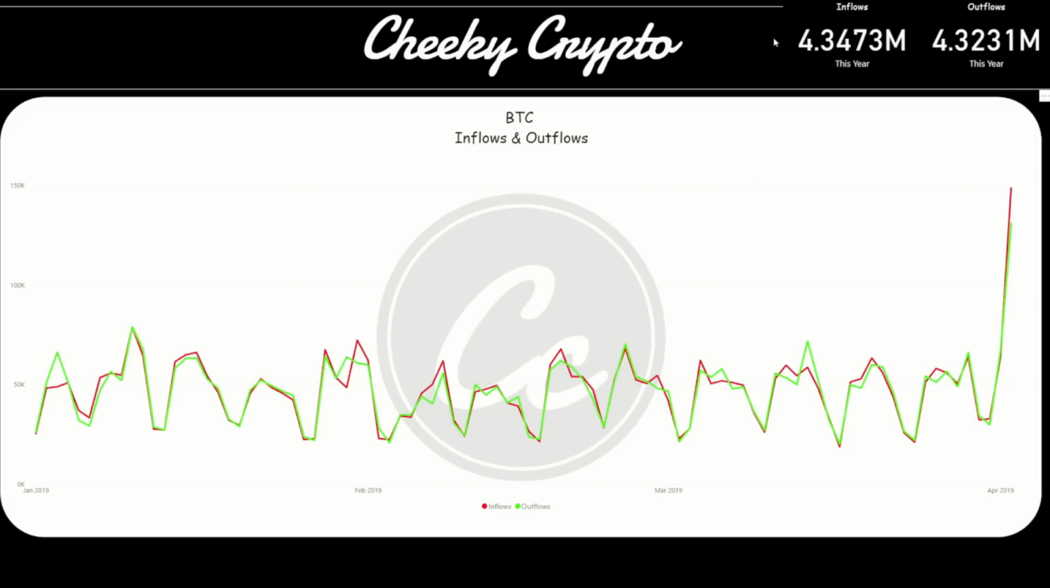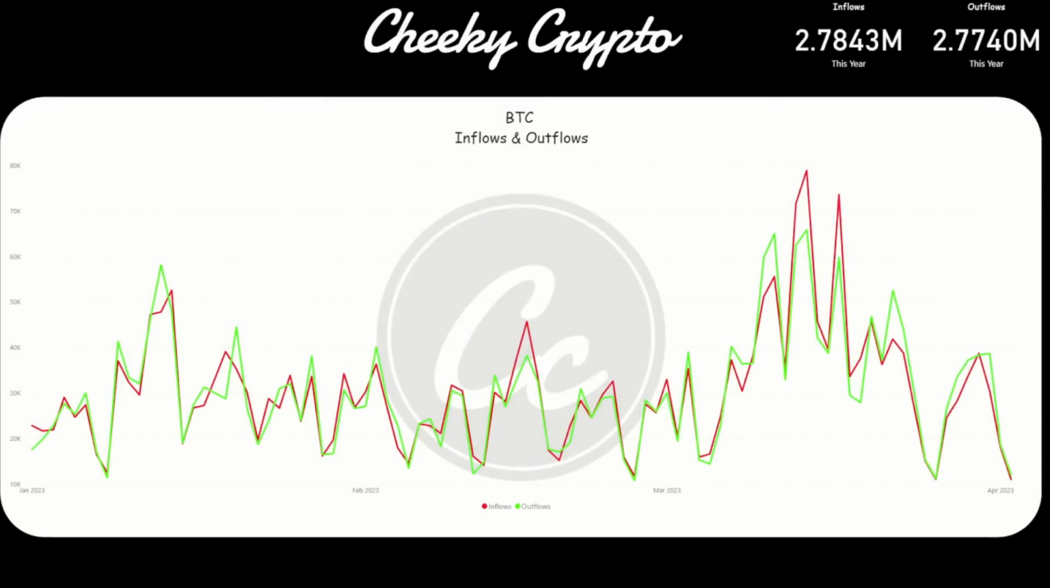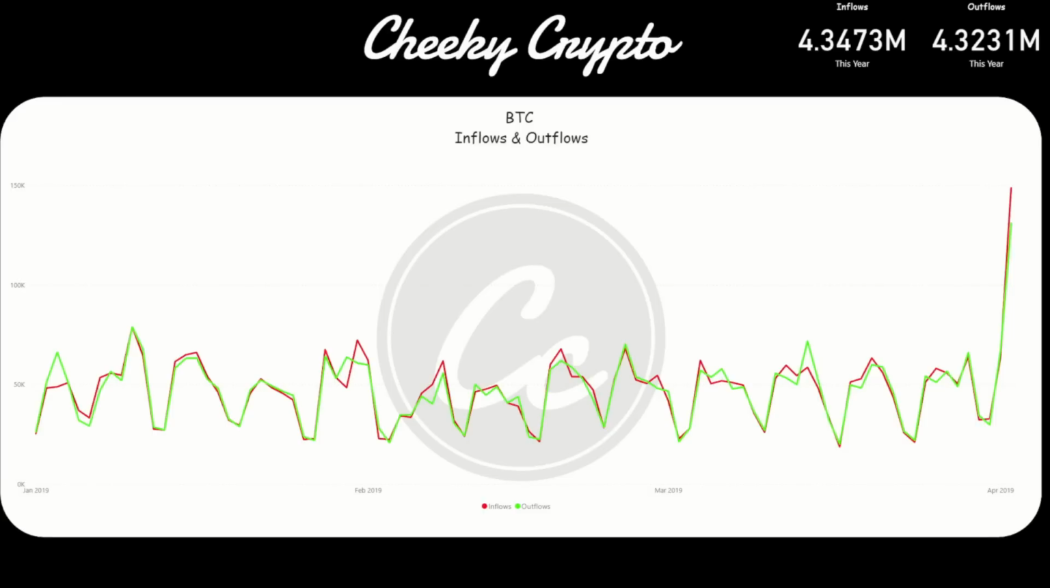It's 4.3473 million going onto the exchanges and 4.323 million coming off the exchanges. Okay, now in relation to where we are right now, we're at 2.78 million, right? 2.78 million or 2.77 million versus that of 4.3 million. Okay, we know that the volumes are significantly lower from where they are now versus the start of the previous bull market, which was 2019.